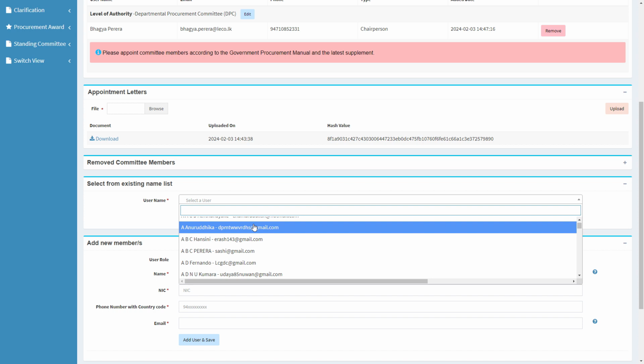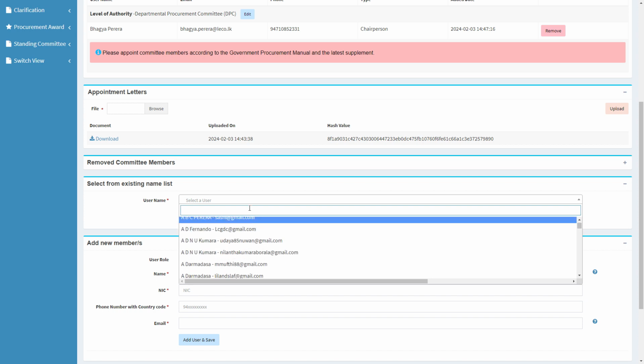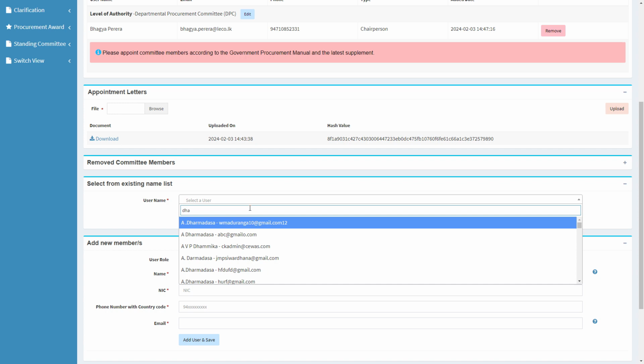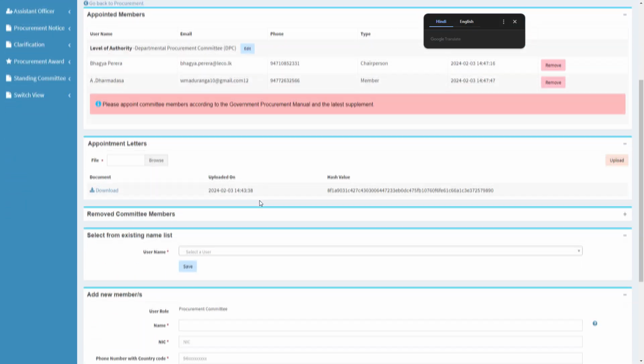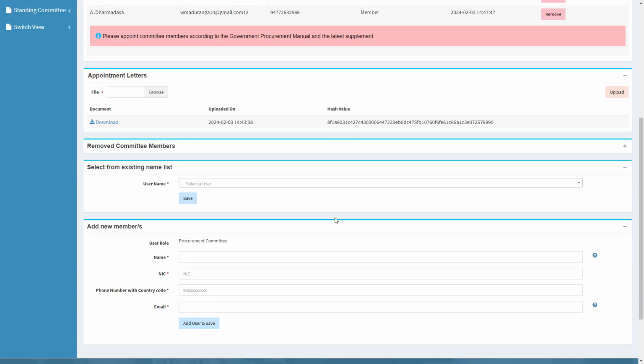To select the members of the committee, type the names of the members of the procurement committee in the same manner. Select and click on Save. If their name is not listed in the existing name list, please add them under the New Members section.